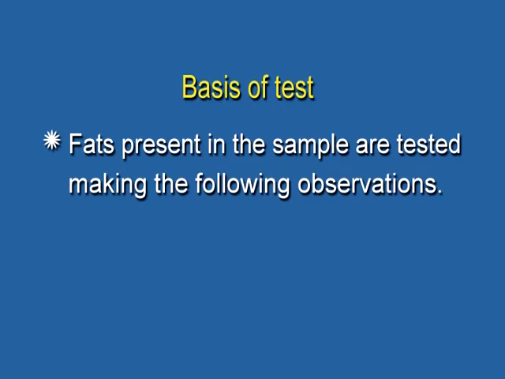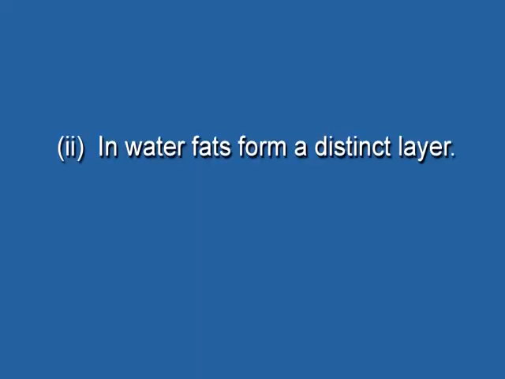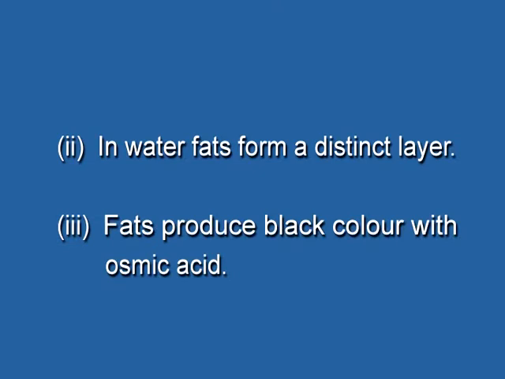Now we will perform test for fat. What is the basis for the test of fats? Fats present in the sample, they are tested by following observations. Fats, when applied on white sheet of paper, they will leave oily mark. They make the paper greasy, the paper becomes translucent instead of opaque. Fat forms a separate layer with water. Fats produce black color with osmic acid.